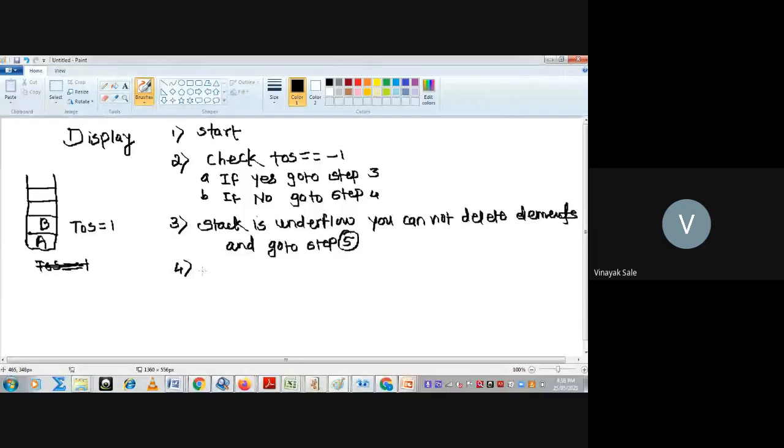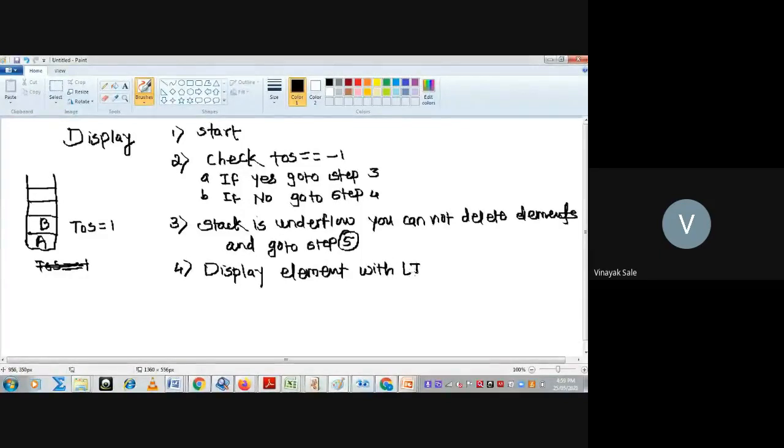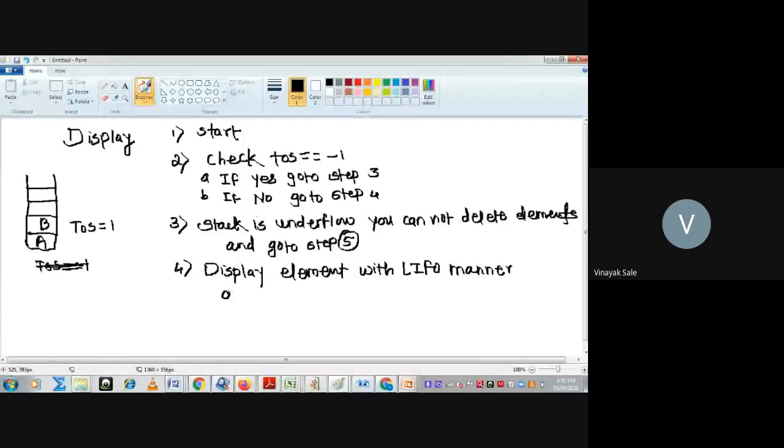Display the elements in last in first out manner. Display elements with LIFO manner, decrementing top, and go to step 5.